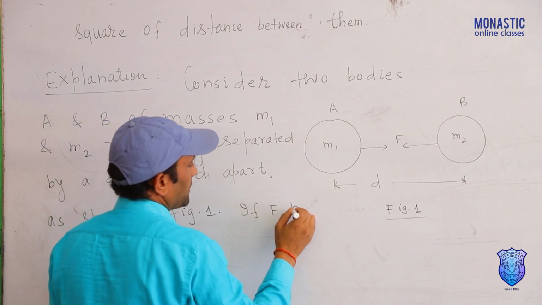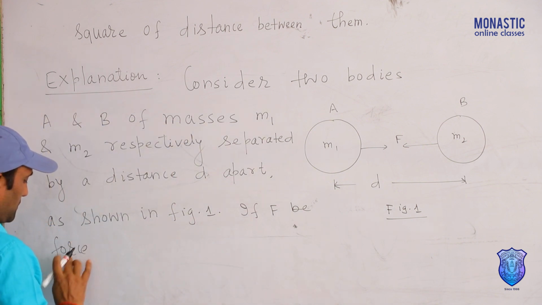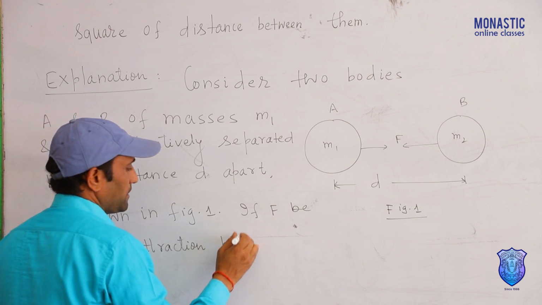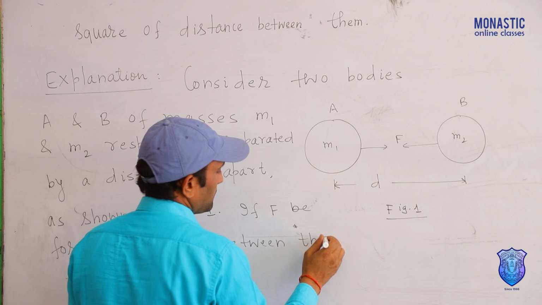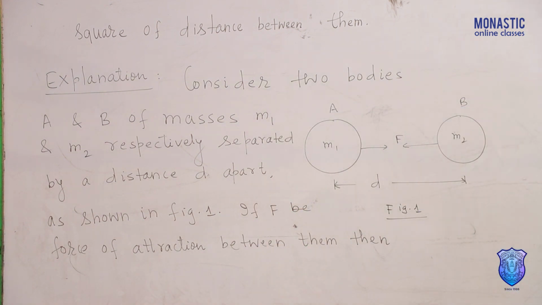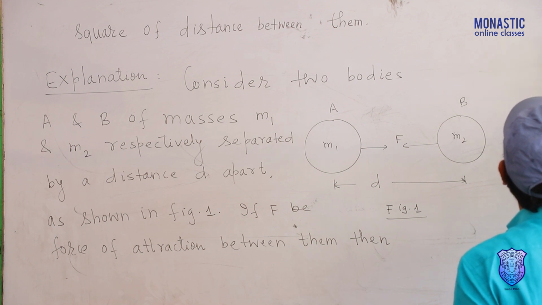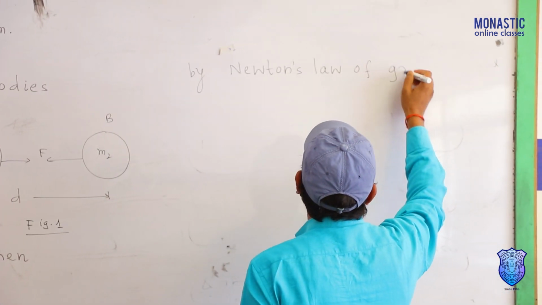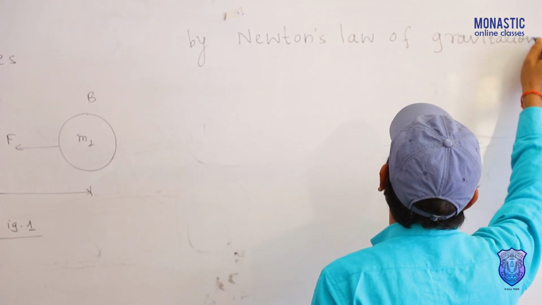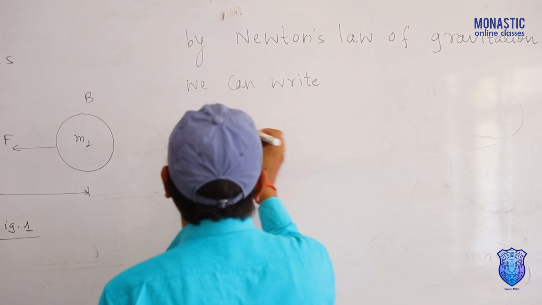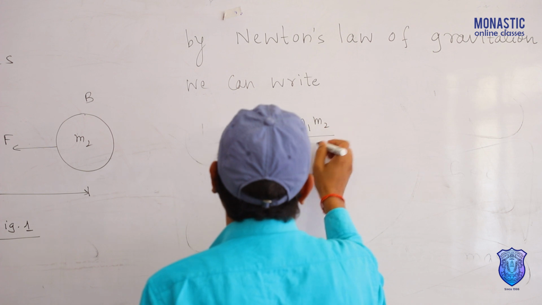If F is the force of attraction between them, then by Newton's law of gravitation, we can write F proportional to m1 m2 by d square.